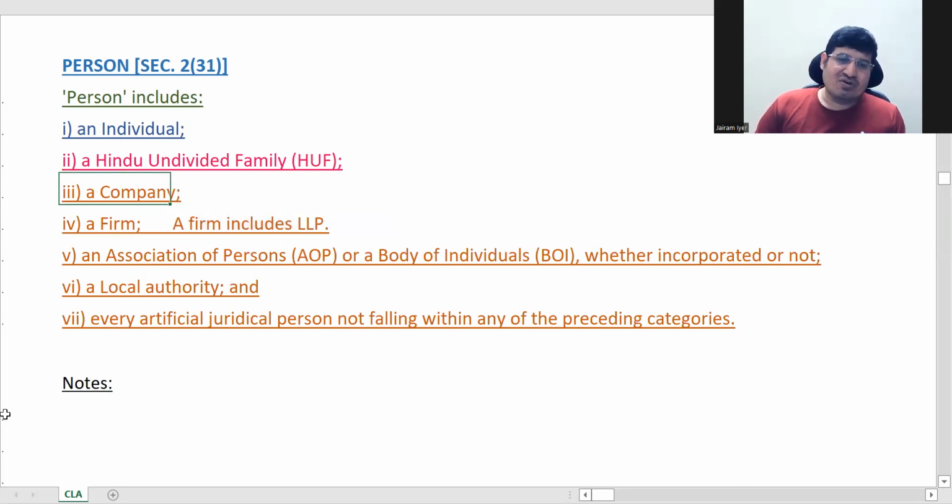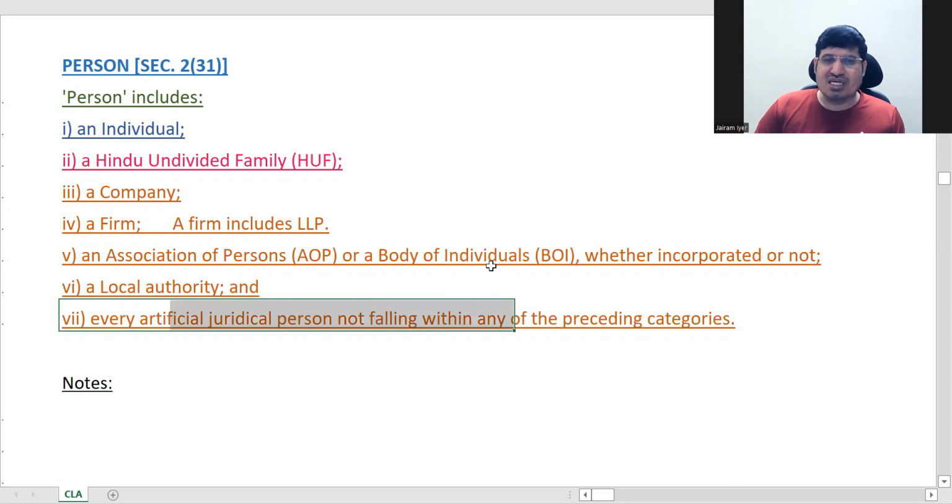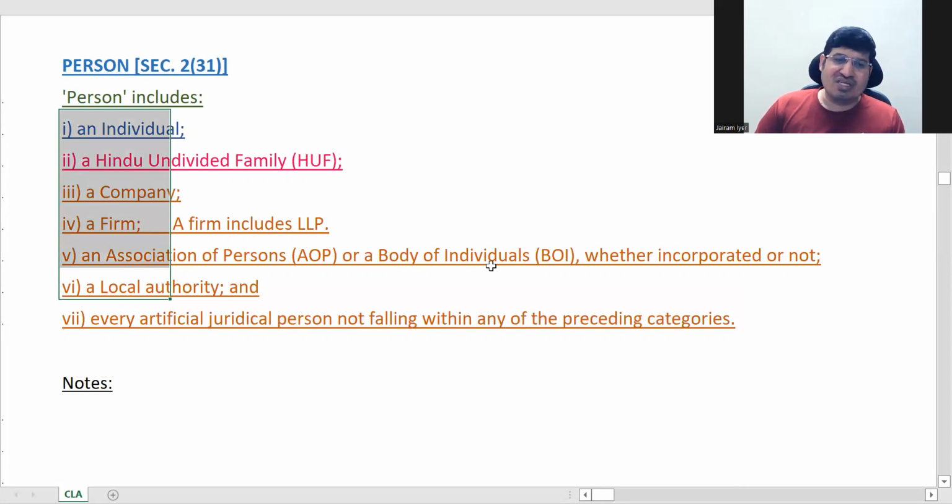Then you have AOP, BOI, association of persons, body of individuals, local authority, and AJP, artificial juridical person. This last one is the residuary head, which means whatever is not there in any of these comes under the last one.